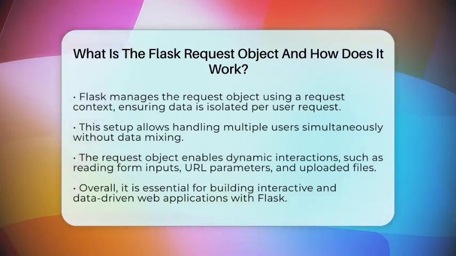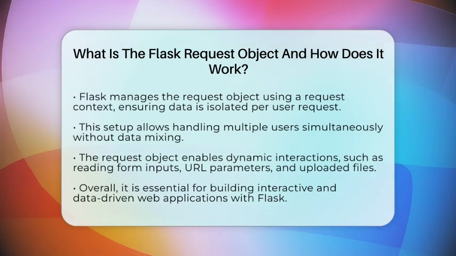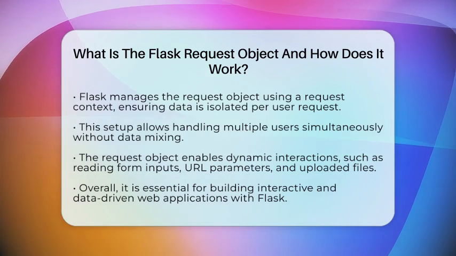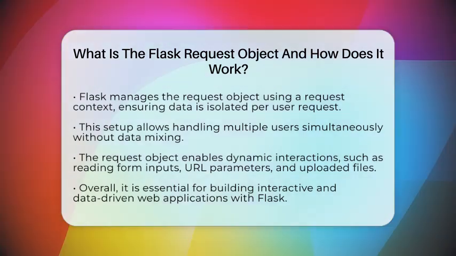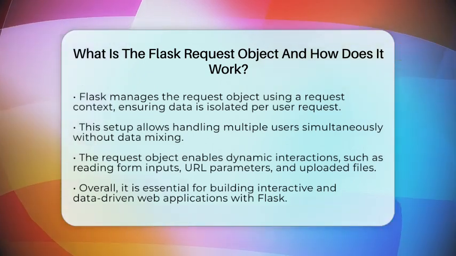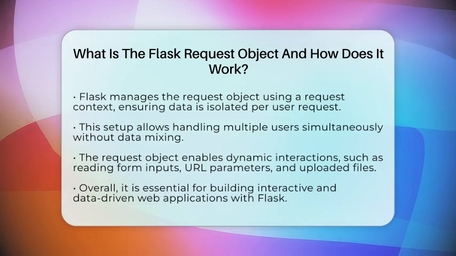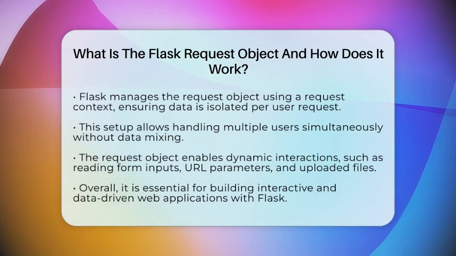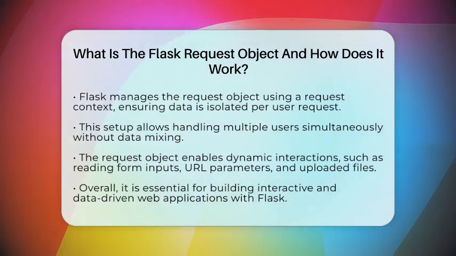To sum up, the Flask request object is a key part of how Flask handles communication between your web application and the user's browser. It gathers all the information sent by the client in a clear, organized way. By using it, you can read user inputs, understand what the user wants, and respond accordingly. This is what makes building interactive and data-driven web applications possible with Flask.